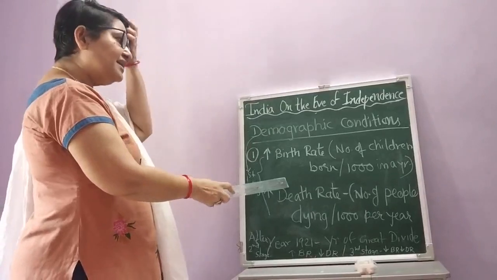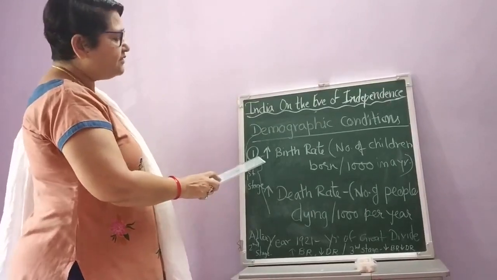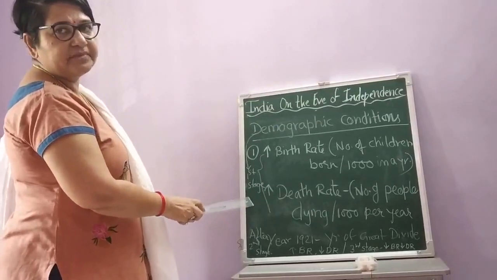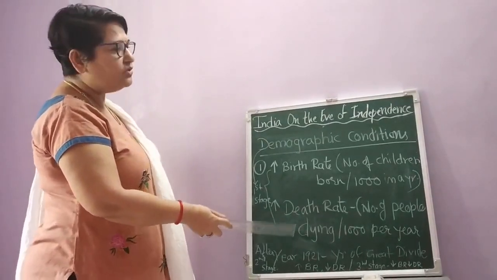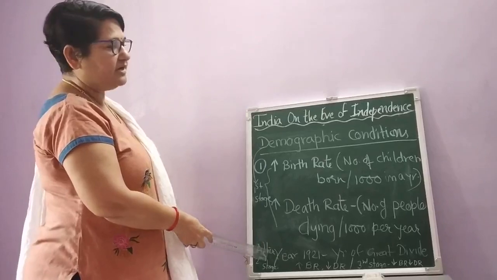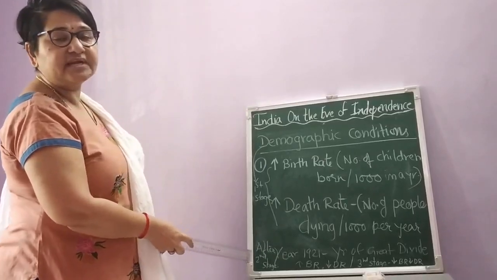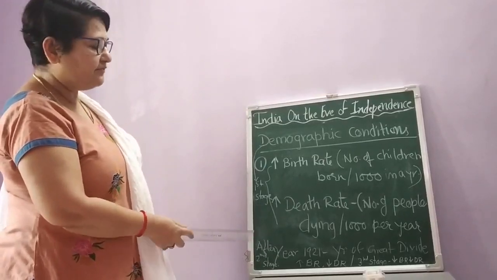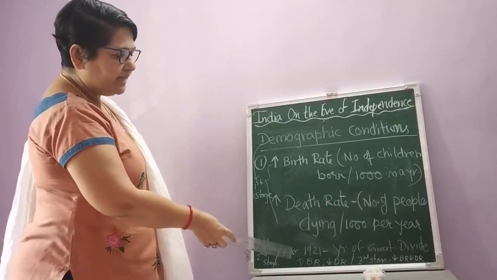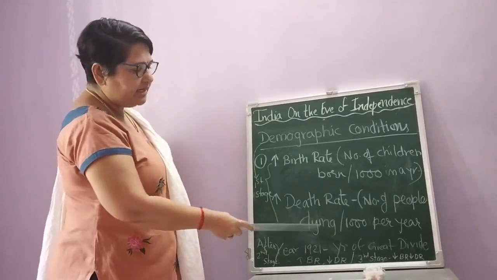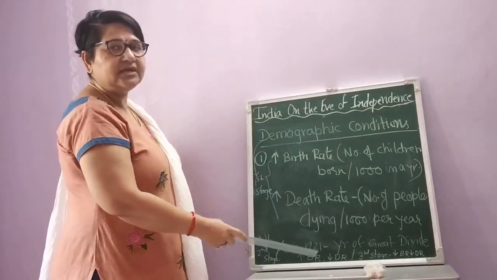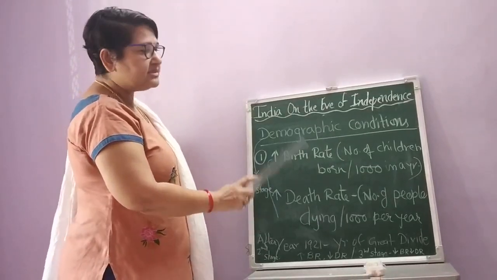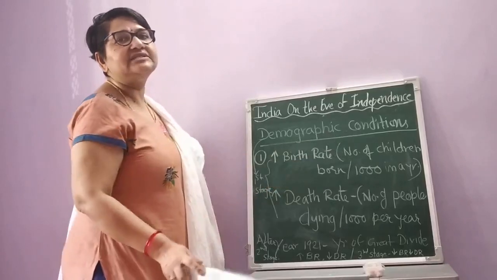India was going through the first stage during the colonial period. And on the eve of independence, what was happening? Actually, we had already shifted to the second stage of demographic conditions. Now, what is the meaning of the second stage? That is after 1921. Generally, 1921 is called the year of great divide. Why do we call it the year of great divide? Because at that time, the scenario of demographic conditions totally changed.